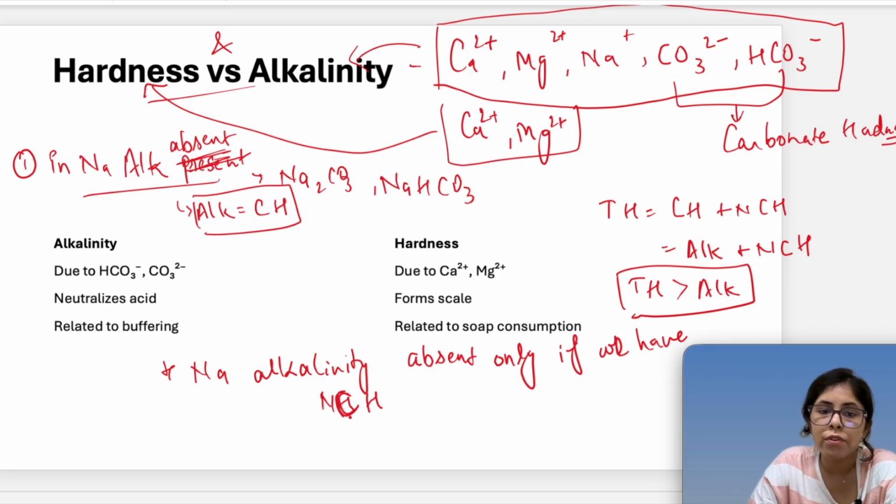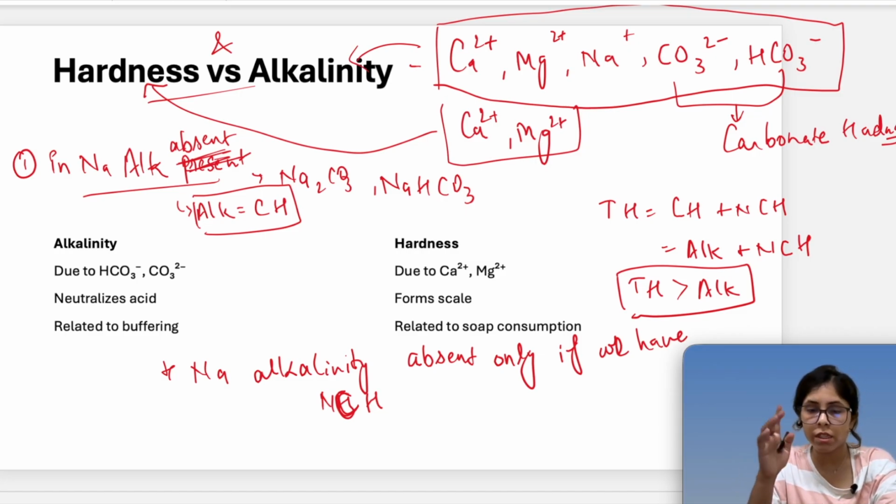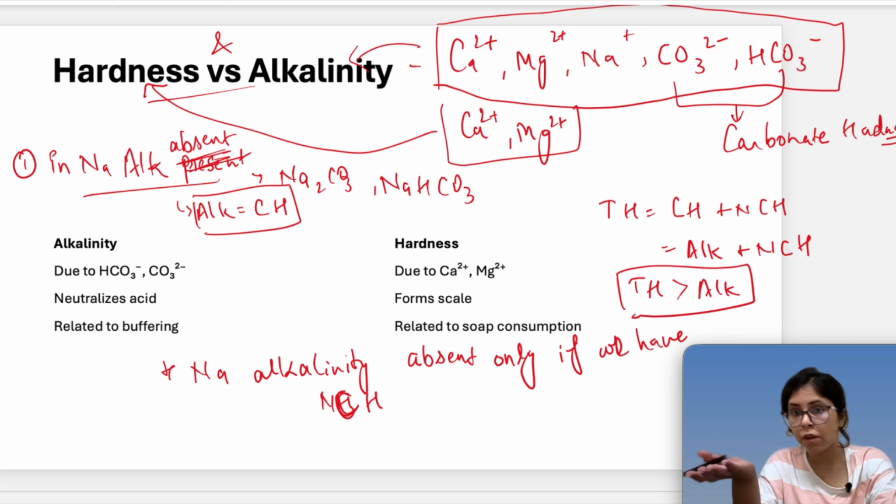So if non-carbonate hardness is present, then Na alkalinity will not be there. This is the conclusion; this we should remember. So if Na alkalinity is absent, there will be non-carbonate hardness, and if non-carbonate hardness is present, there will be Na alkalinity absent.